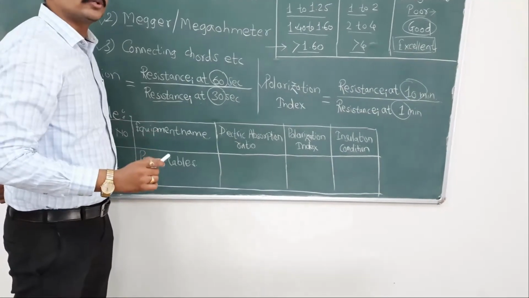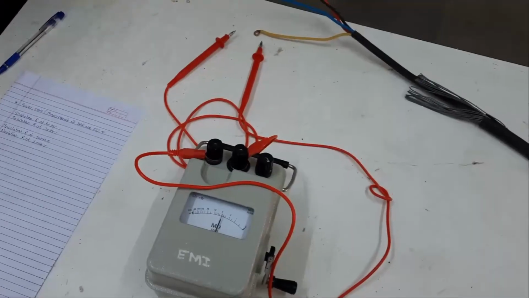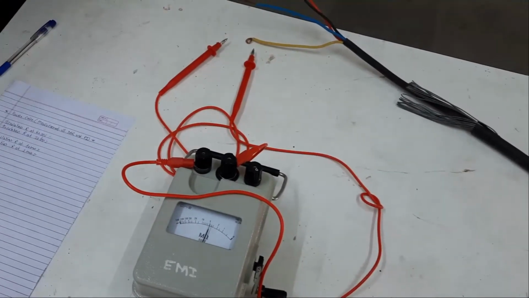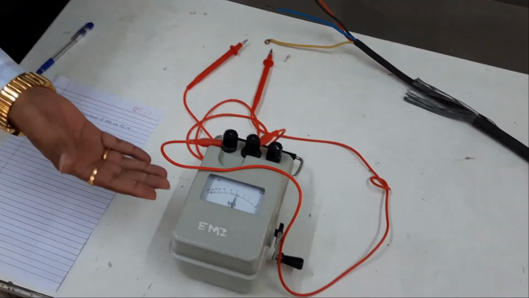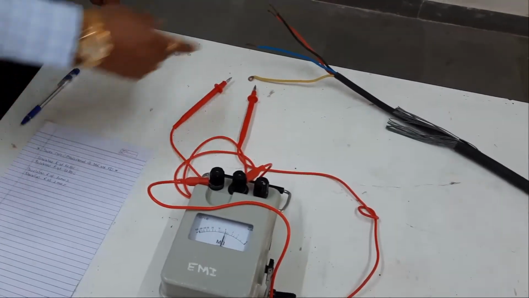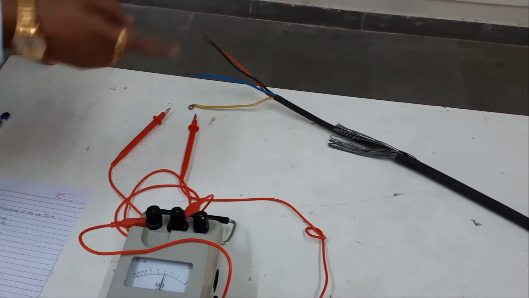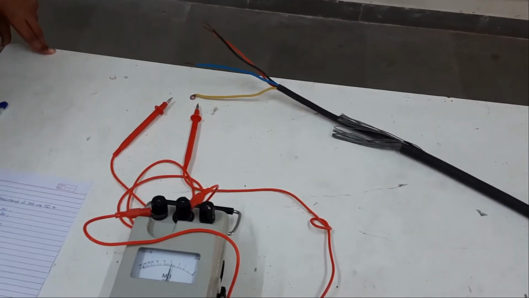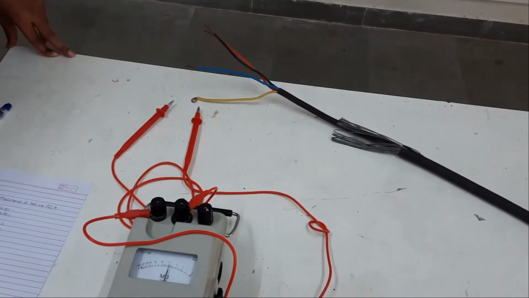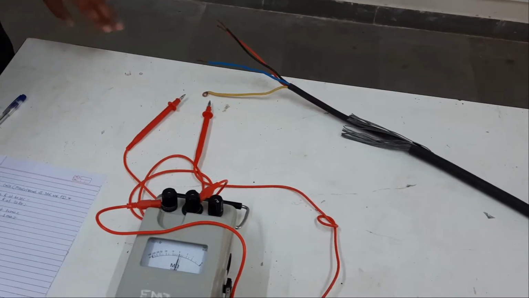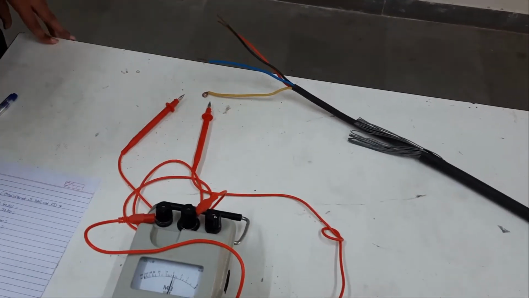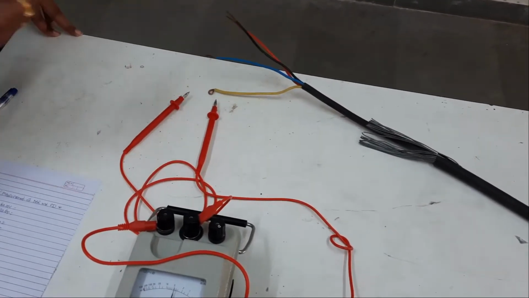Now we will perform the experiments. So this is our experimental setup. We require the Megger, also called a mega ohm meter. We require the power cable which can carry 1100 volts, but for conducting the polarization index and dielectric absorption ratio tests, we have to separate it from the power supply.